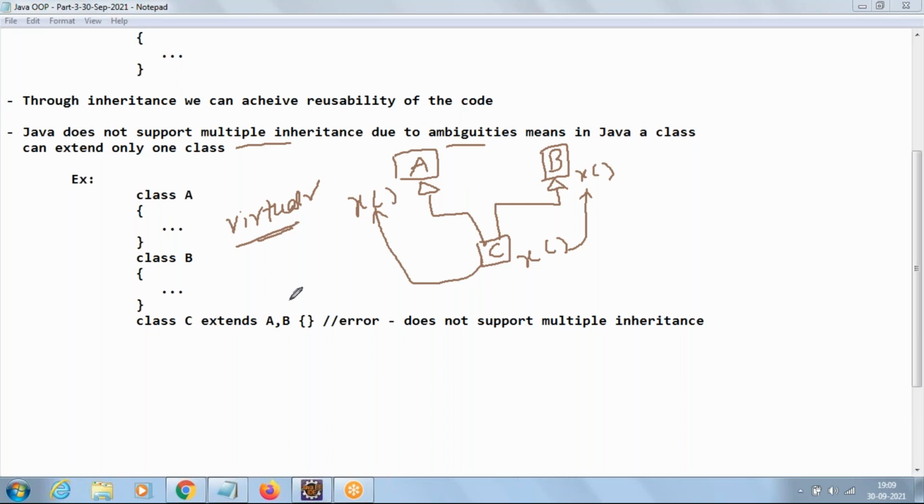Does Java support pointers? No, right? Because of this reason only, they have removed multiple inheritance in Java. So that's a background story. Only one point you remember finally: Java does not support multiple inheritance.